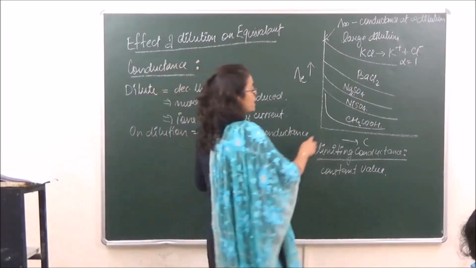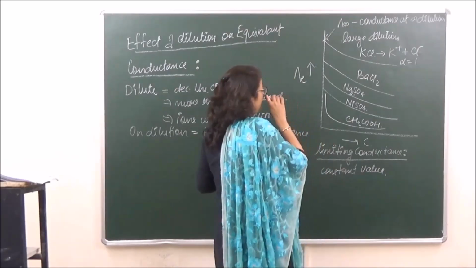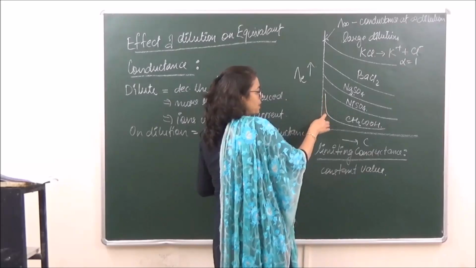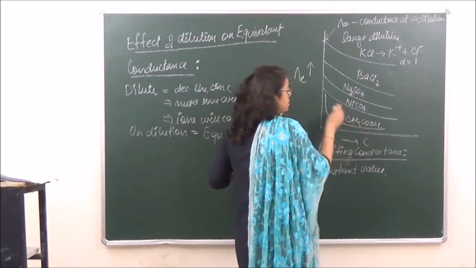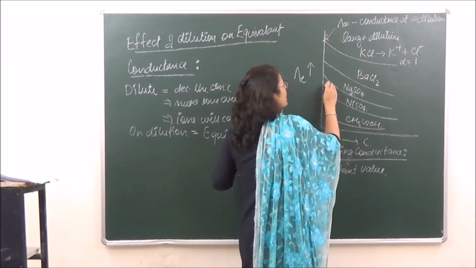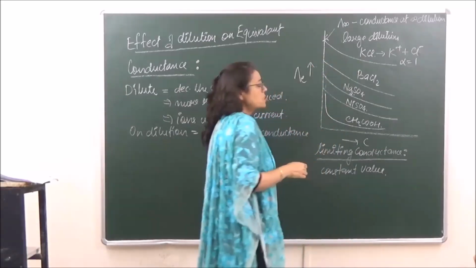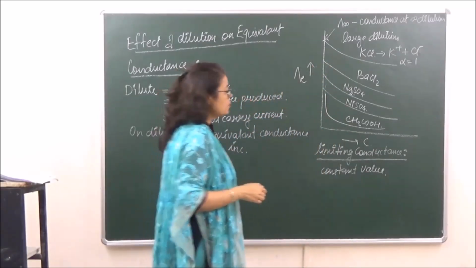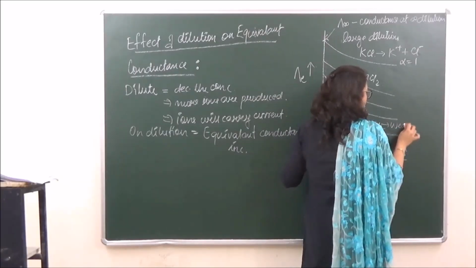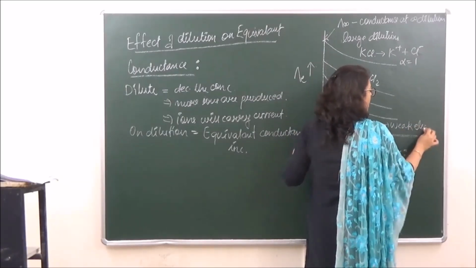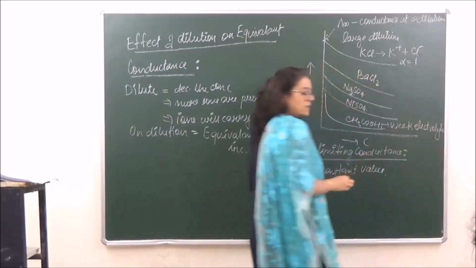But in case of CH3COOH, according to the graph, the equivalent conductance is decreasing abruptly and then it becomes a little stable. But when we extrapolate this graph, we can never reach the zero concentration value. Such electrolytes are said to be weak electrolytes.